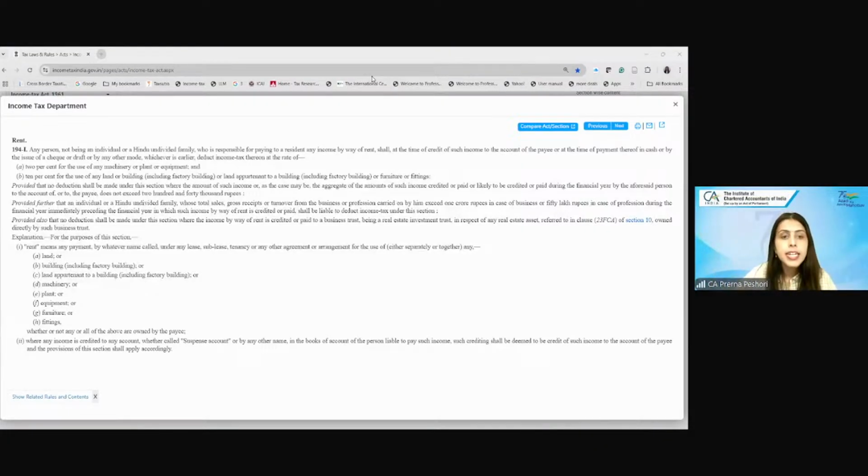Fine. Next one is payment of the lease rent, which is made by a lessee to a lessor which is located in the International Financial Service Center for the lease of an aircraft. What is an International Financial Service Center, students?